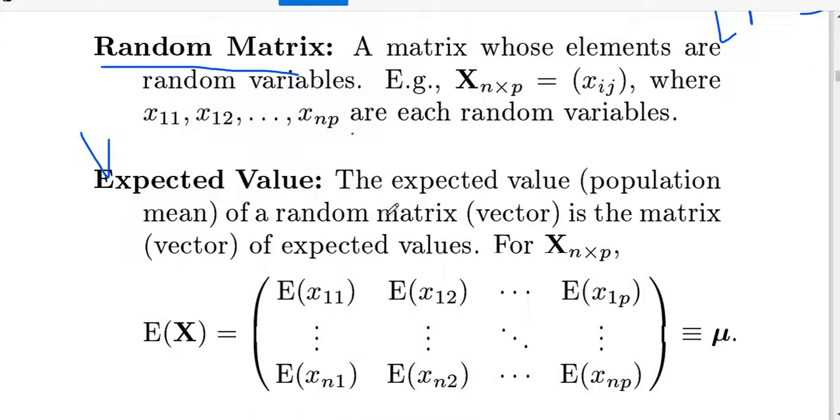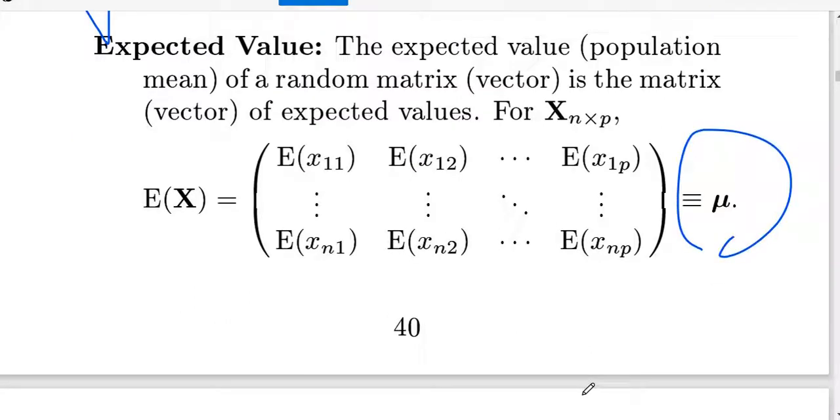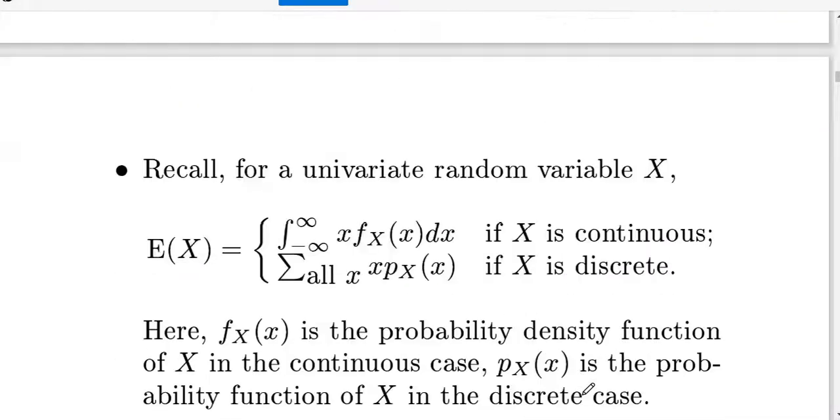See how you can get the expected value: the population mean of a random vector is the vector of expected values of the x's. This is the mu, the general notation. Then when you find the variance, you get the variance covariance matrix.